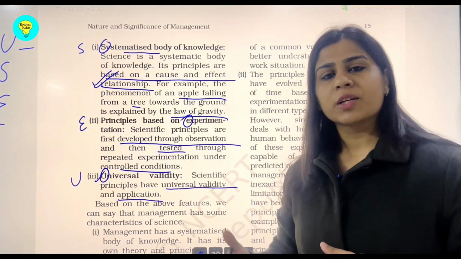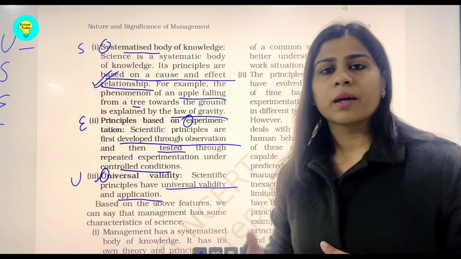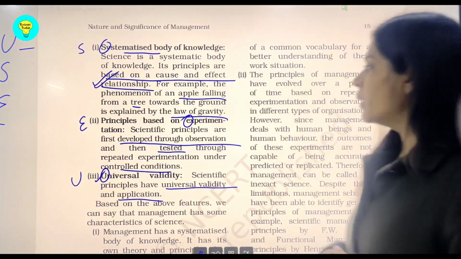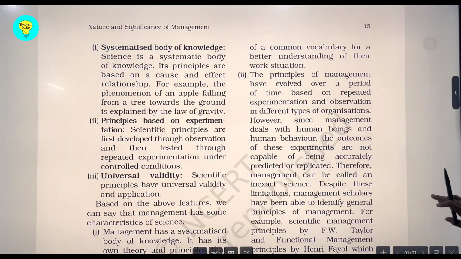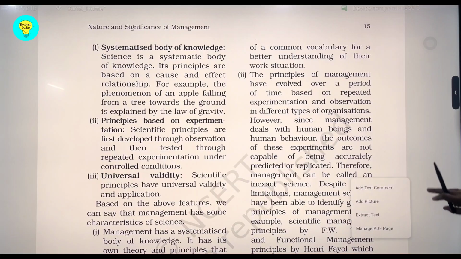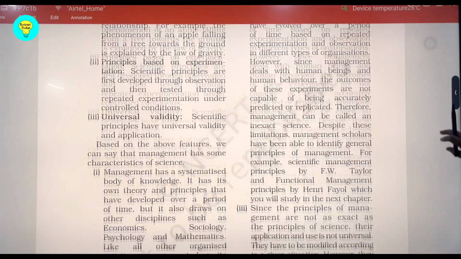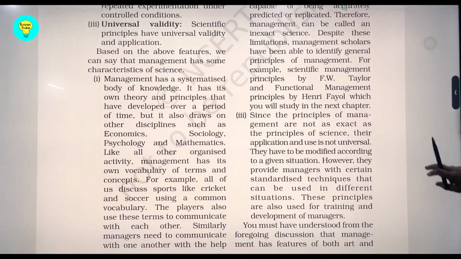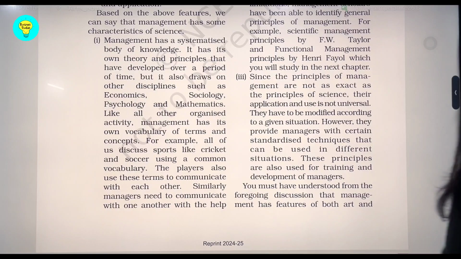So human behavior changes as per the situations, and therefore the management principles as well change according to the situations. So there are a few more lines, students, which I am depicting here from NCERT that you are supposed to write whenever you get this question on management as a science.